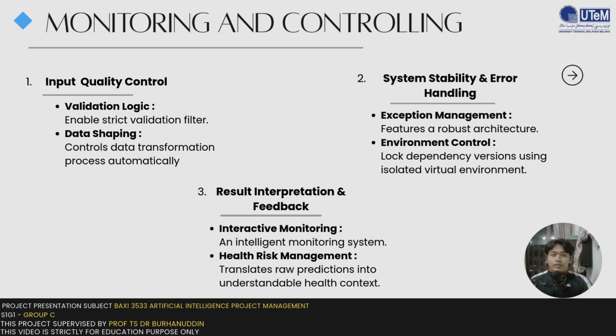For the monitoring and controlling aspect, we focused on ensuring the system is both reliable and understandable. To control the quality of our data, we implemented strict input validation at the server level. The system automatically filters out invalid or empty inputs before they reach the model, ensuring technically accurate predictions every time. We also built in robust error handling. If any calculation fails or an unexpected value occurs, the application is designed to catch this exception gracefully without crashing, maintaining high system availability. Finally, for the user-side monitoring, we integrated an intelligent chatbot assistant.